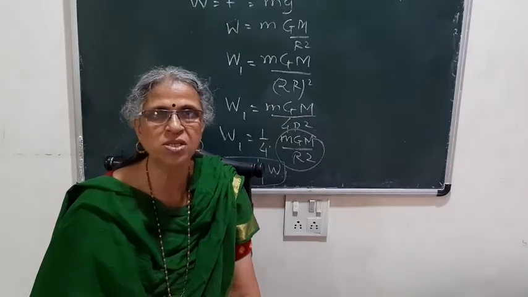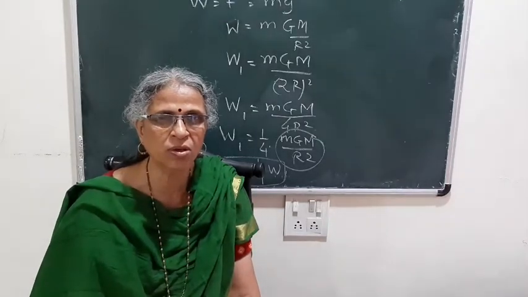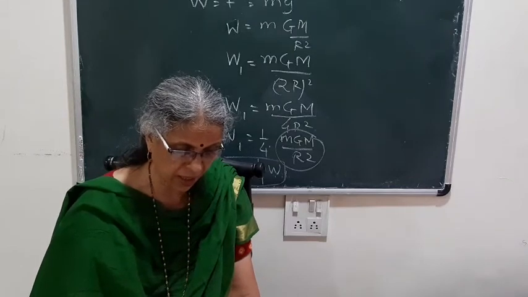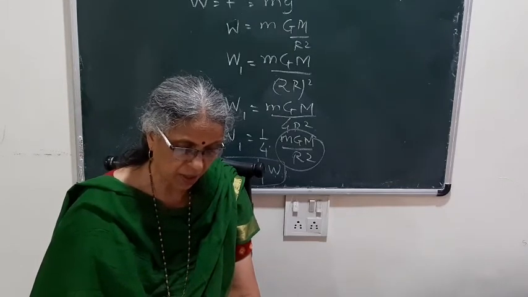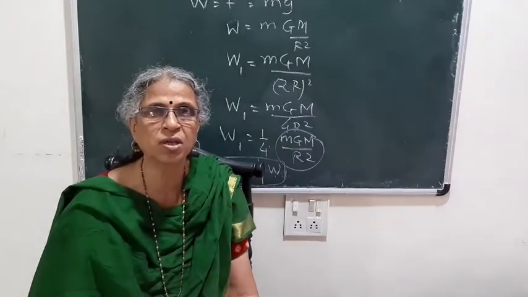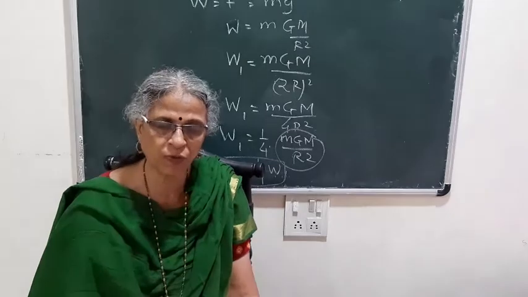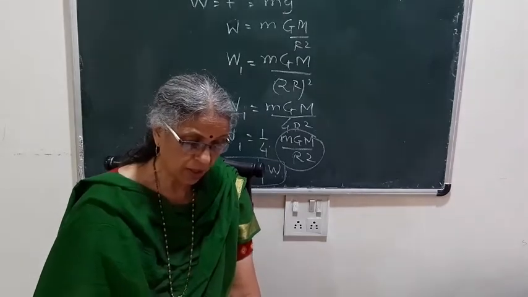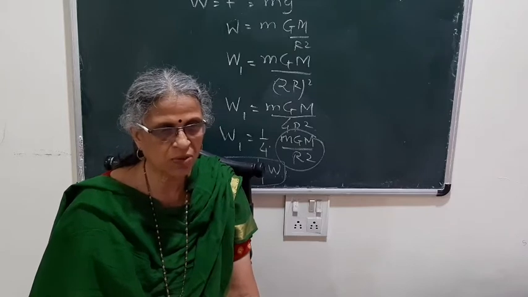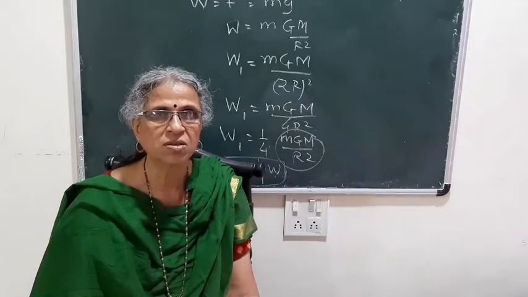That is, if we consider the motion of the moon around the earth, or the motion of an artificial satellite, that will be under the influence of the gravitational field of the earth. They are considered to be examples of free fall. Followed?